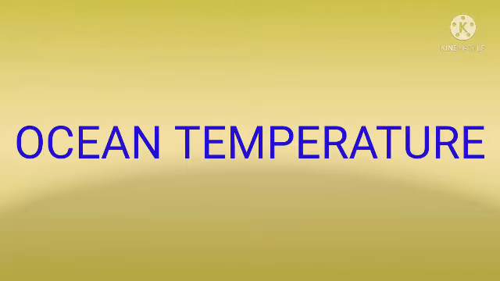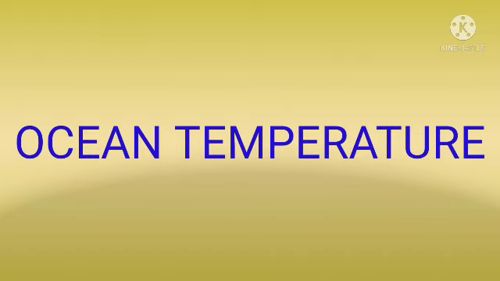Okay students, and the next topic is ocean temperature. When compared to land, the temperature in oceans does not show much variation, but these little variations show great impact. For example, the activeness of the southwest monsoon in India is affected by El Nino and La Nino. These are the effects caused by the changes of temperature in the Pacific Ocean.